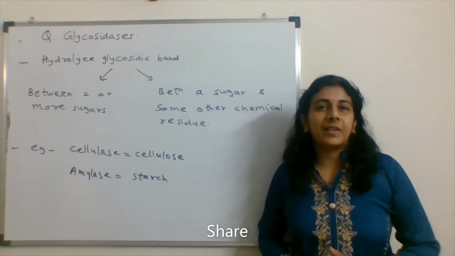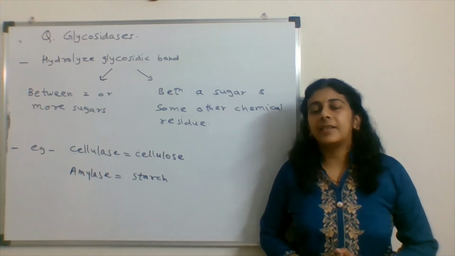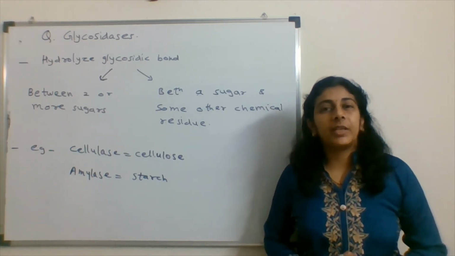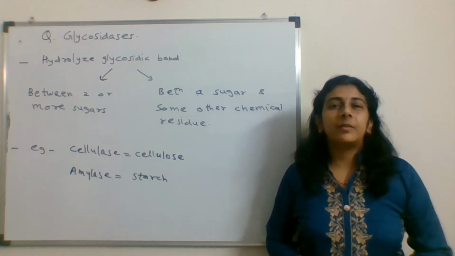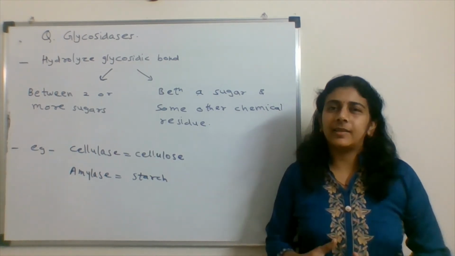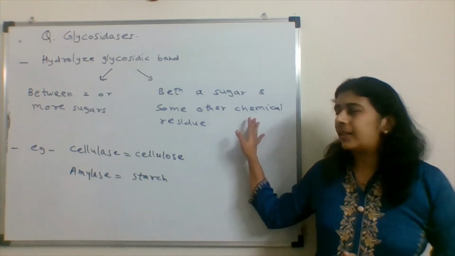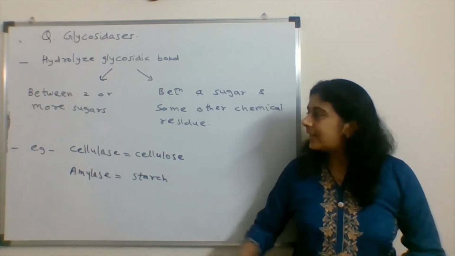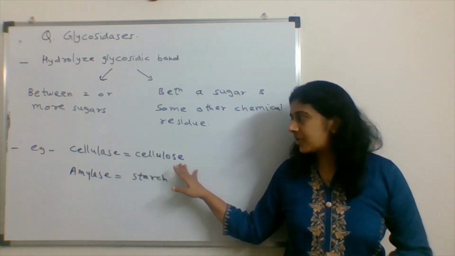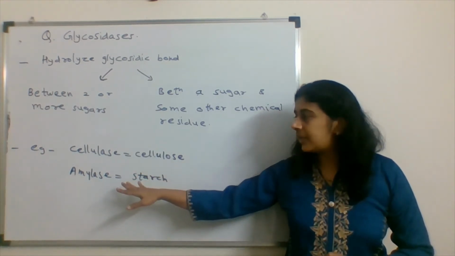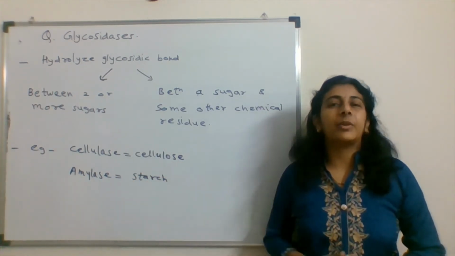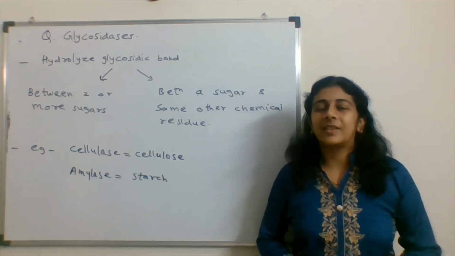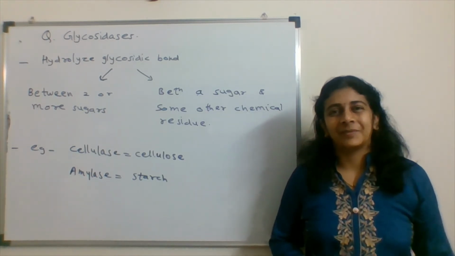The next in our list are glycosidases. These are the enzymes which act on a glycosidic bond, whether this glycosidic bond is between two sugars, or between one sugar and some other chemical residue. So it will act upon the glycosidic bond. An example is cellulase, which degrades cellulose. It can be an amylase enzyme acting upon starch. So again, this has no role in post-translational modification of the protein.